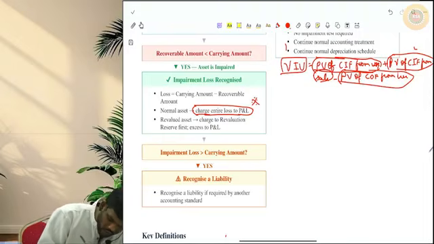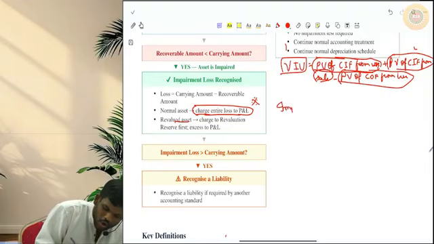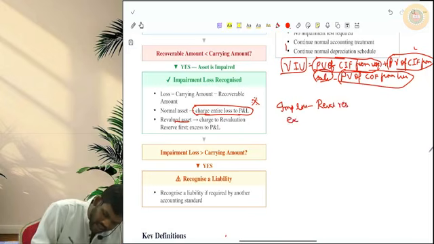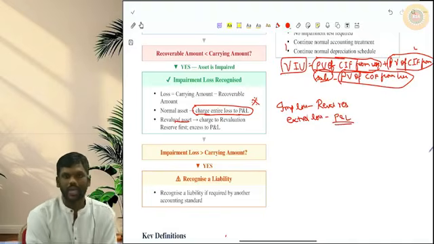However, if you are following revaluation model, then this impairment loss should be first adjusted against revaluation reserve. Then if there is still any extra loss, that extra loss will be taken to P&L. Okay, this is clear.